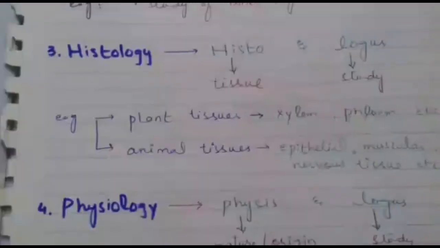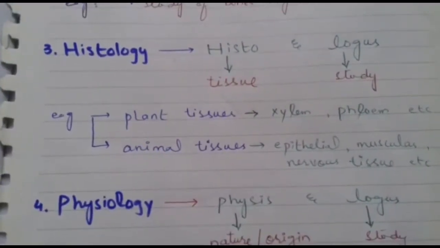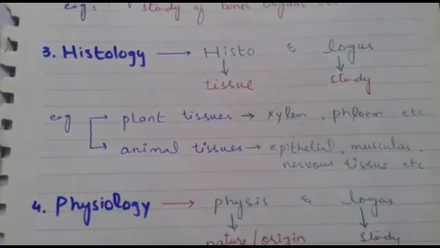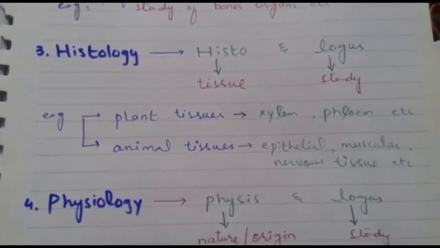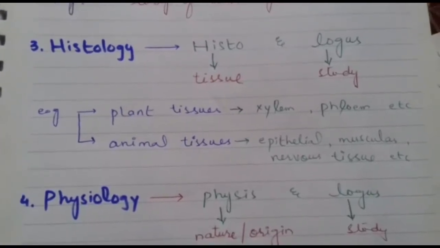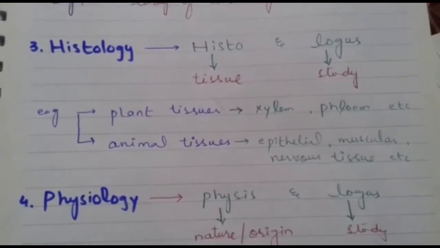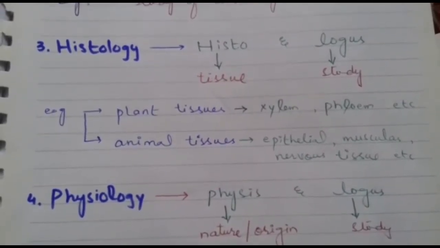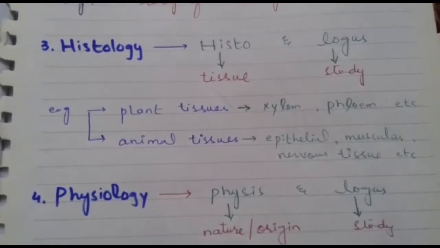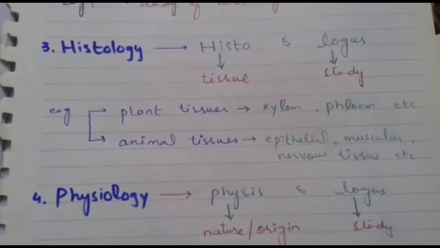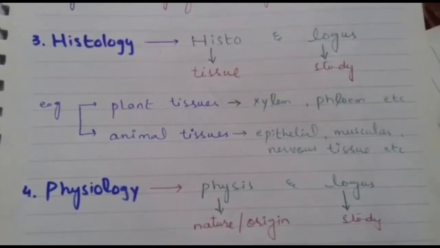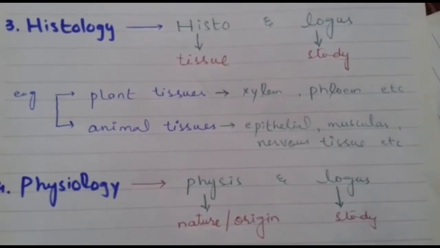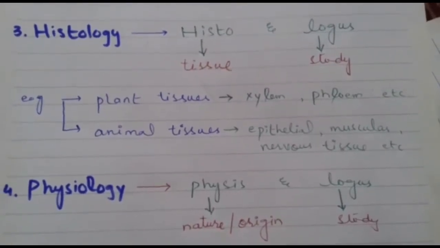body needs. Different body tissues have different shapes, different colors, and they perform different functions. For example, plant tissues, xylem and phloem. Xylem has a different function than phloem. Xylem conducts water, whereas phloem carries food to all parts of the plant body. Similarly, animal tissues like epithelial tissue, muscular tissue, and nervous tissue, all these tissues have different functions and even different structure.